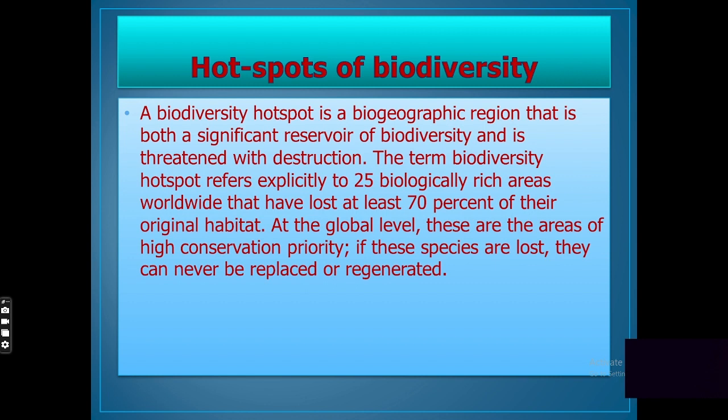Criteria for recognizing a hotspot. The richness of endemic species is the primary criterion for recognizing a hotspot. The hotspot should have a significant percentage of specialized species. The site is under threat. It should contain important gene pools of plants and animals which have useful properties.